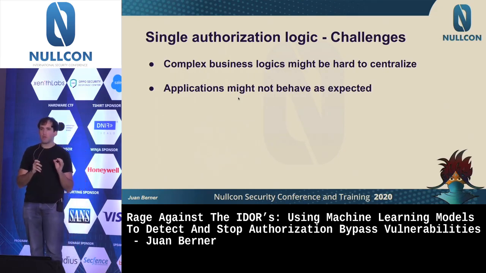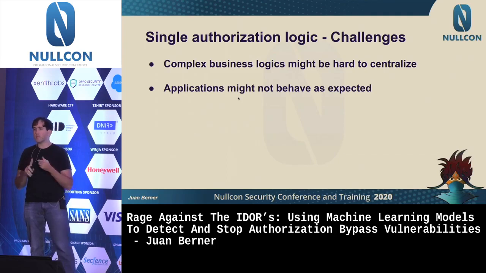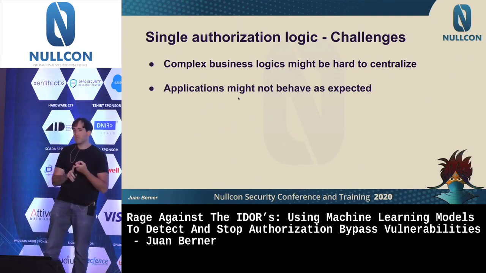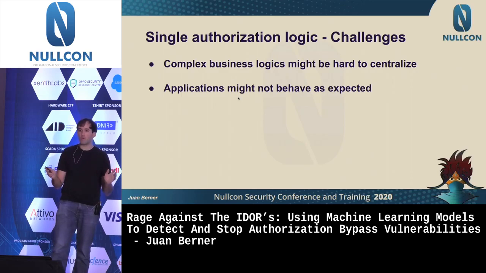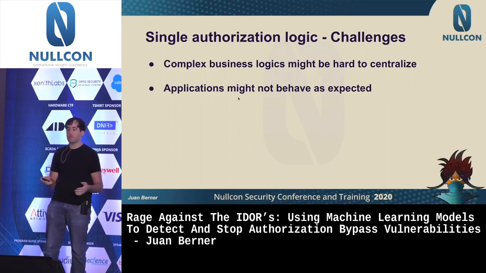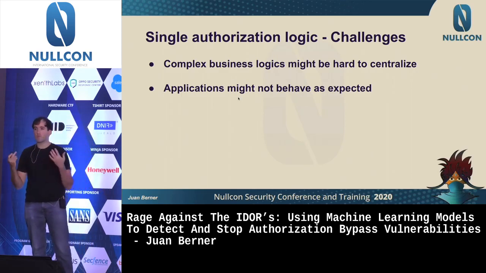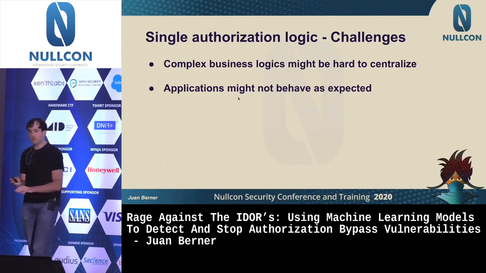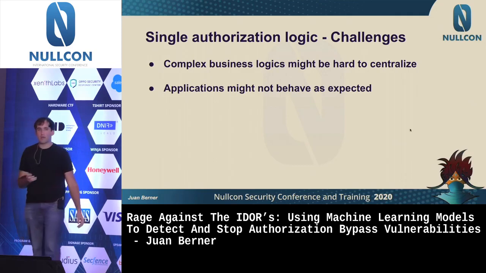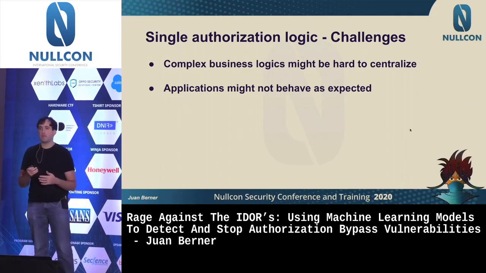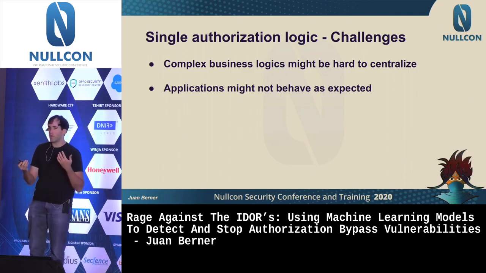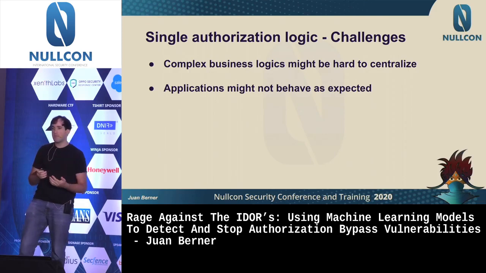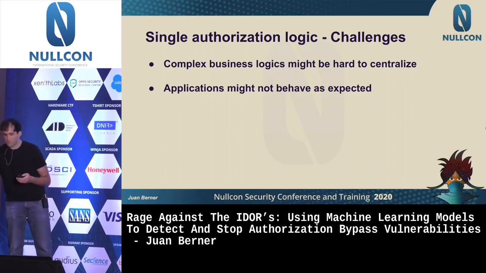A key point here is some of the challenges of this. First of all, centralizing authorization checks. This means that not everybody is implementing their own authorization libraries, but also ensures that you are getting the context that you need to be able to predict these attacks. And also, the applications might not behave as expected. So, for example, you might have APIs, and you might say, okay, I can trust their status code as a success or failure, but it really depends on each API.